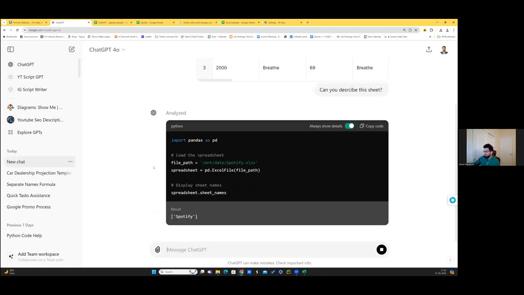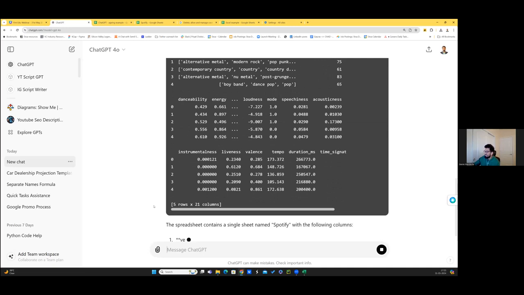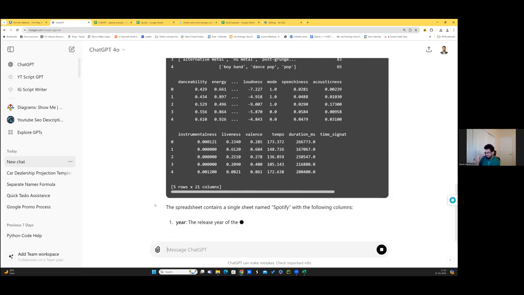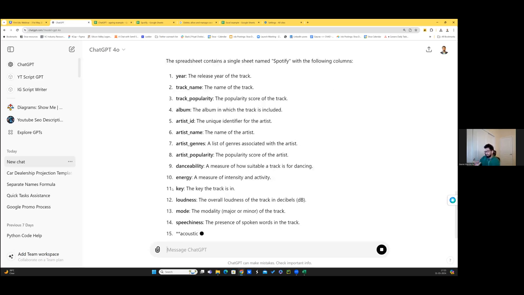Don't worry too much about what's happening in the background. These are just codes that it is reading, and then it explains every column. Just look at how accurate it is. It had multiple columns.